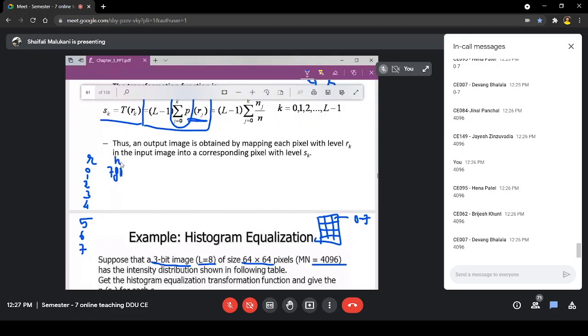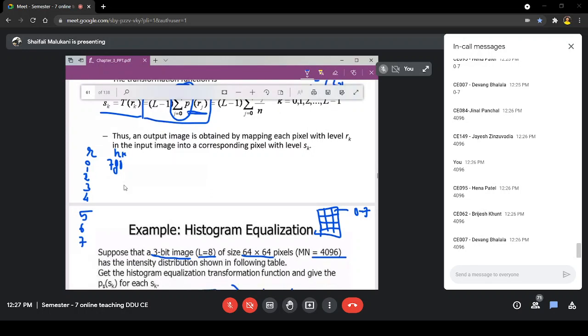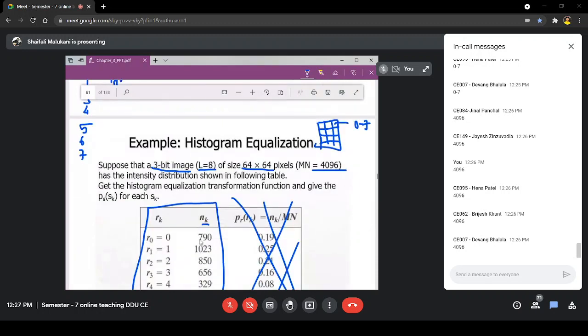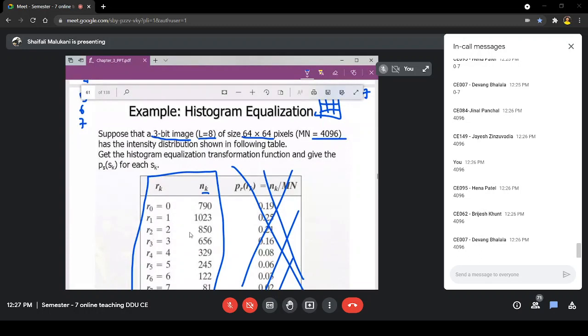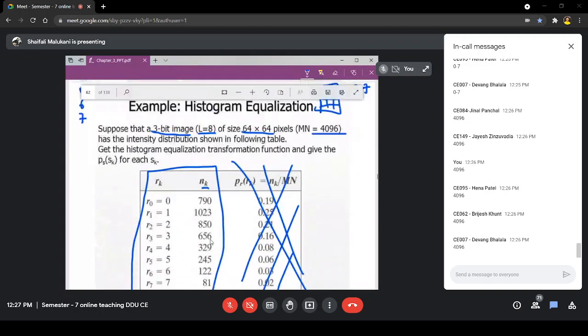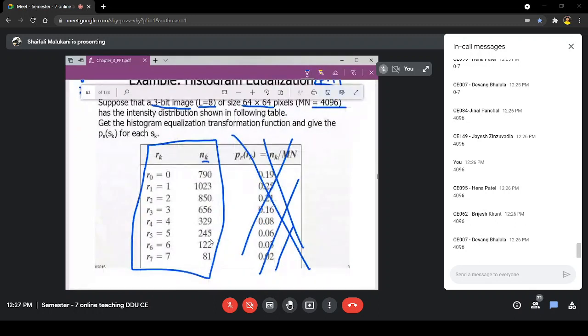That is Nk. What is Nk? It gives the number of occurrences of zero intensity, where k is 0, I mean n0. So 0 occurs 790 times, 1 occurs this many times, 2 occurs this many times, 3 occurs this many times in the input. So this is the information available to us.